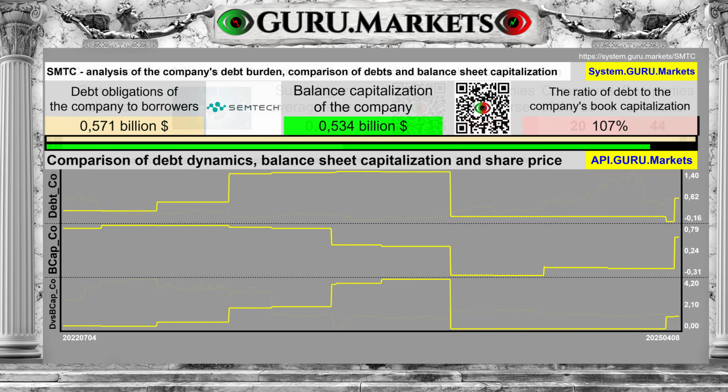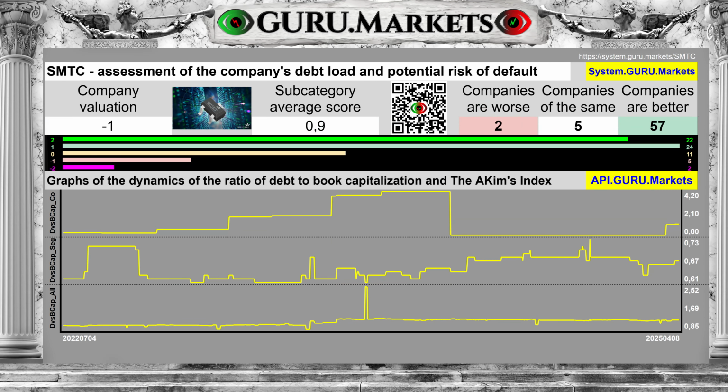The analyzed company's financial liabilities amount to $0.571 billion. Debt to book capitalization amounts to 107.7% of the company's capital. Rating based on the level of debt obligations of the company: bad, minus 1 point.